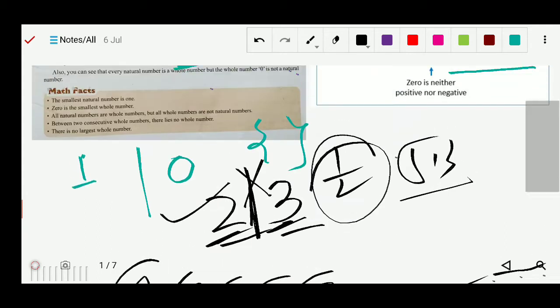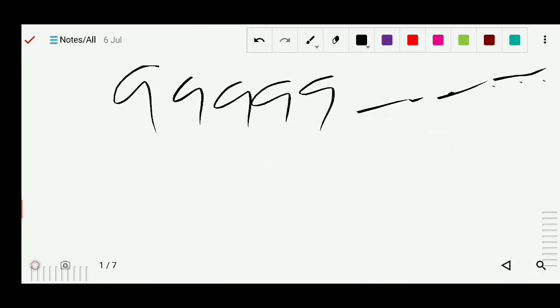Got it? So this is all about the theory of this. And one more thing, successor and predecessor.